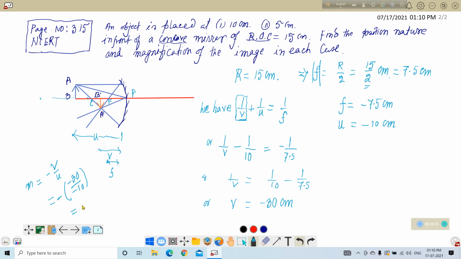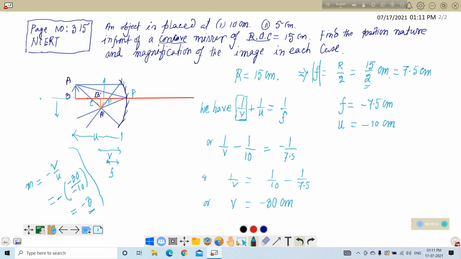That is equal to minus 3. And this minus sign indicates the image will be, if the object is like this, the image will be like this. If the object is on the positive side at the height, the image will be at the negative side. So image is magnified, that is the size of the image is 3 times.